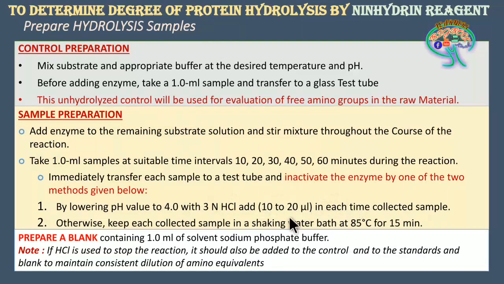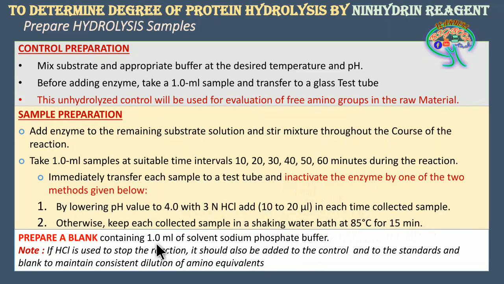Either you can do this, or you can collect the sample and keep it in a shaking water bath at 85 degrees centigrade for 15 minutes. If you are not using 3 normal HCl, you can use this technique to inactivate the sample, keeping it for 15 minutes under a shaking water bath at 85 degrees centigrade.